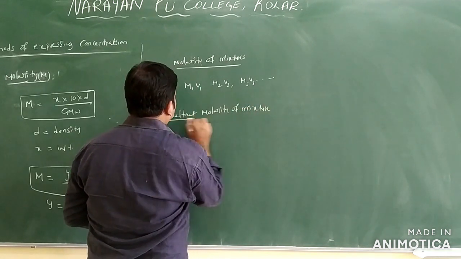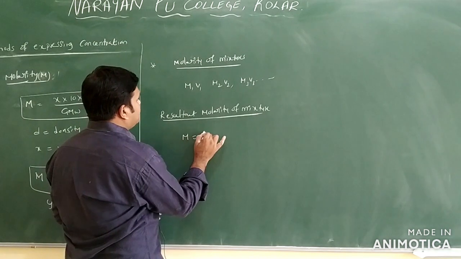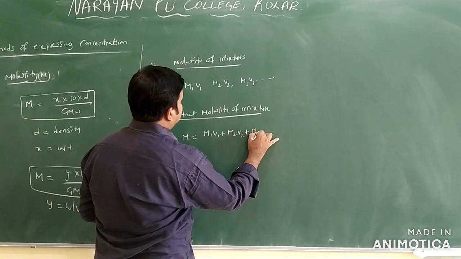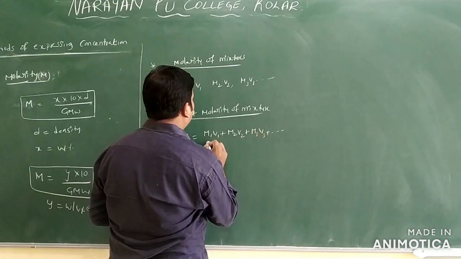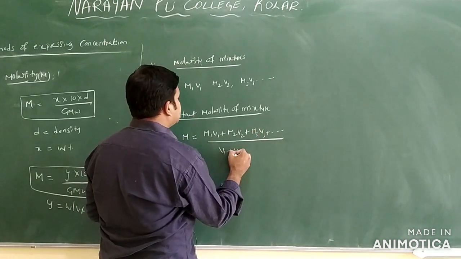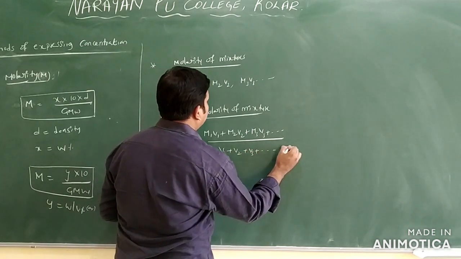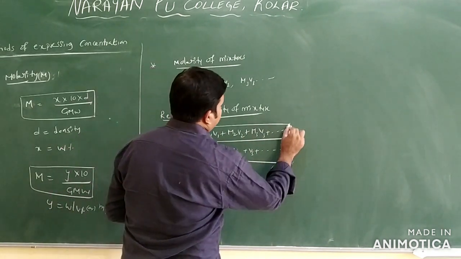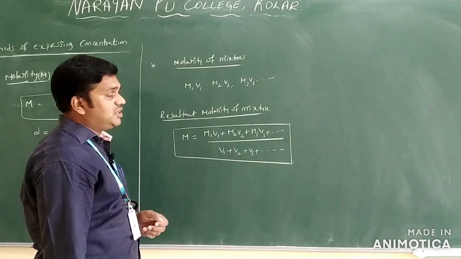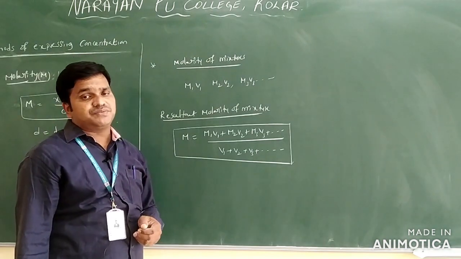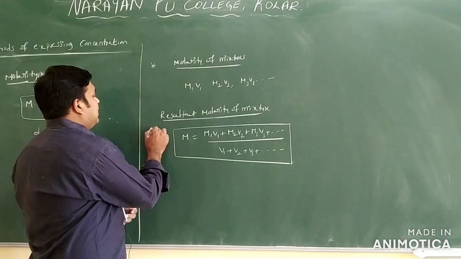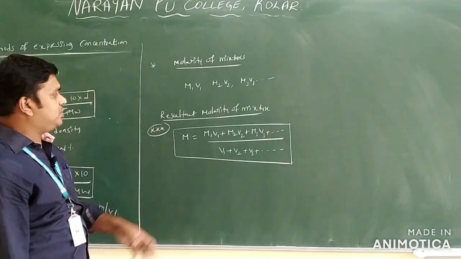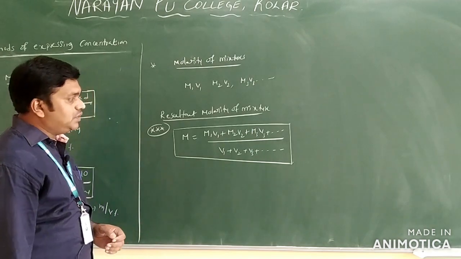The resultant molarity of the mixture you can find out: M is equal to M1 V1 plus M2 V2 plus M3 V3 and so on, divided by V1 plus V2 plus V3 and so on. Clear? This is also one of the important formulas we have. This is the molarity of the resultant mixture, meaning if two or more solutions are mixed, we can find the molarity of the solution.